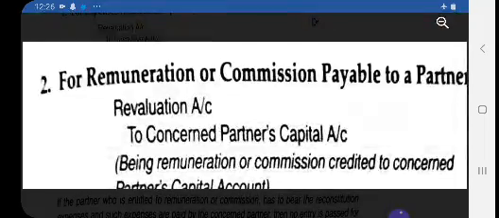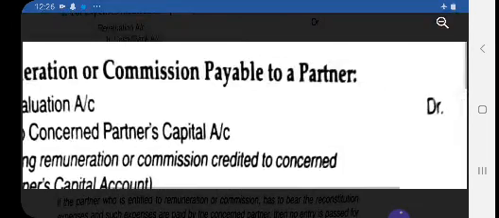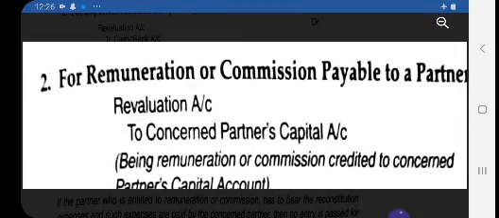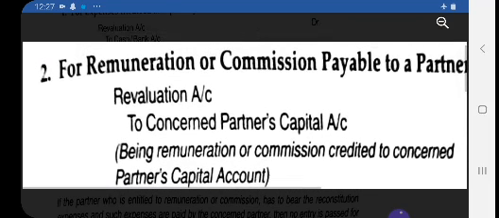Like for remuneration or commission payable, if one partner is assigned this work, he will get the remuneration or commission credited to the concerned partner's capital account: revaluation account debit to concerned partner's capital account, as he is to be paid the commission.